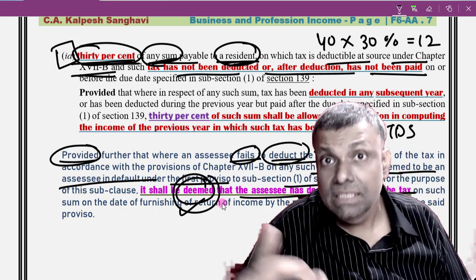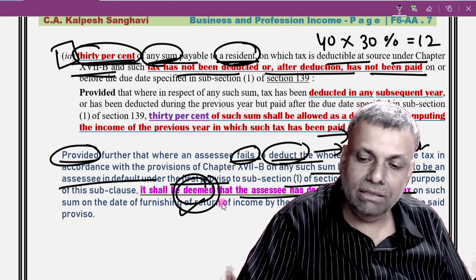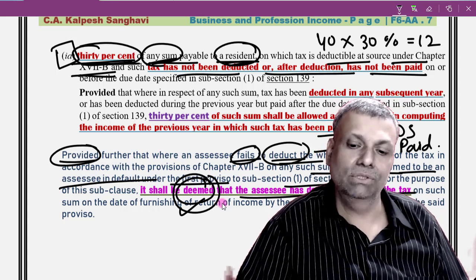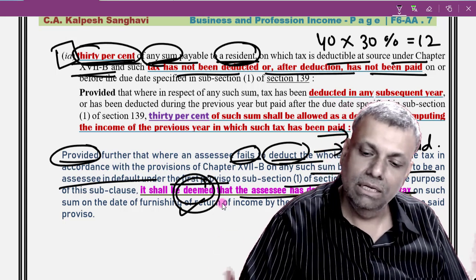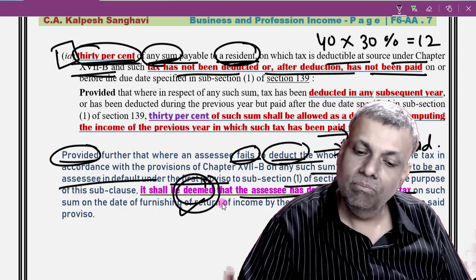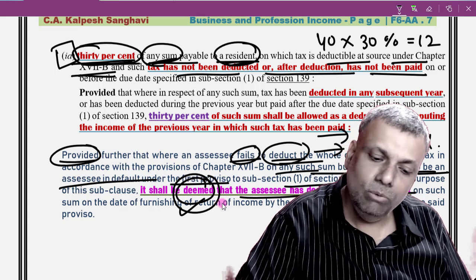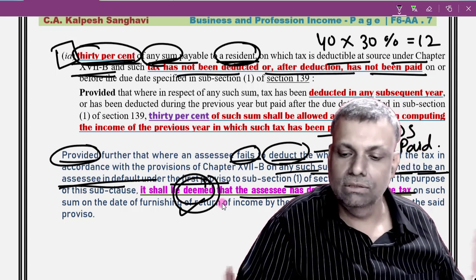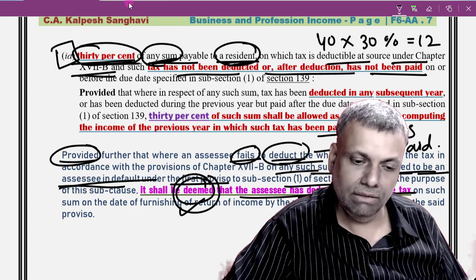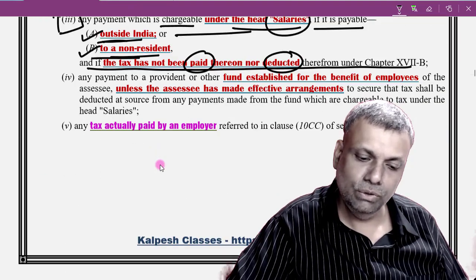But the receiver of the money, that means in my example, the employee, has already paid the taxes fully to the government, and there is no loss of revenue to the government. And this is what it is trying to say, that the sum is not been deducted. Okay, but at the same time, the other person is not deemed to be an assessee in default by virtue of section 201. And if you will go to section 201, listen very carefully. See 201, one provision.